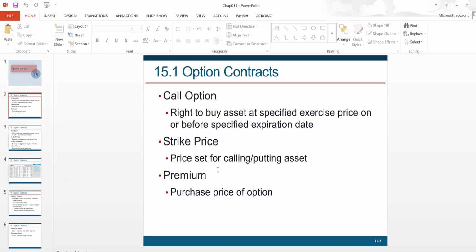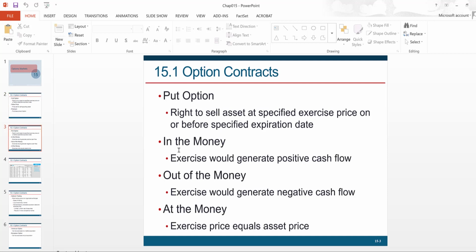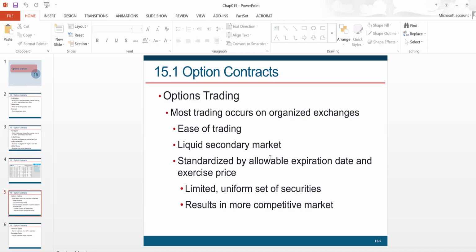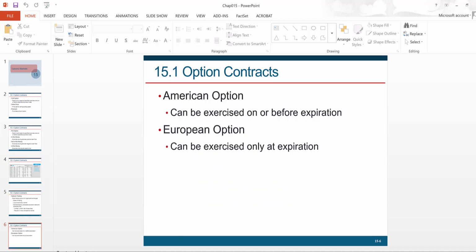What is the exercise price or strike price, what is the option premium, what are in the money options, out of money options, and at the money options. We introduce these terms for both the call and put options, so make sure you're familiar with what this means. We also talked about American and European options, right? So American option can be exercised at any time up until expiration. European option can only be exercised at expiration.